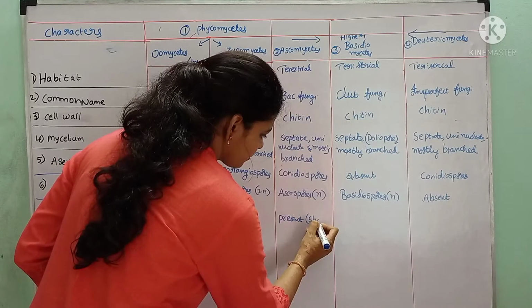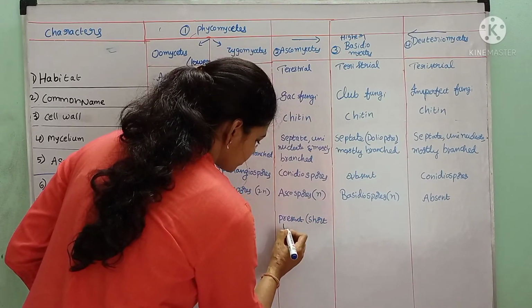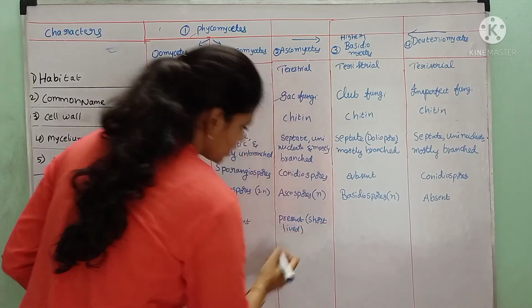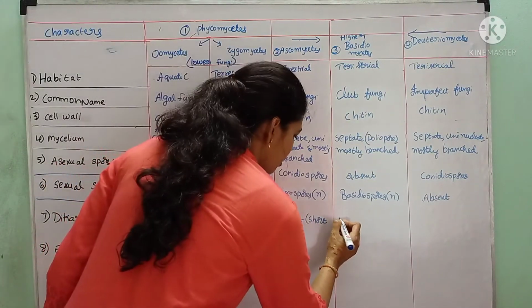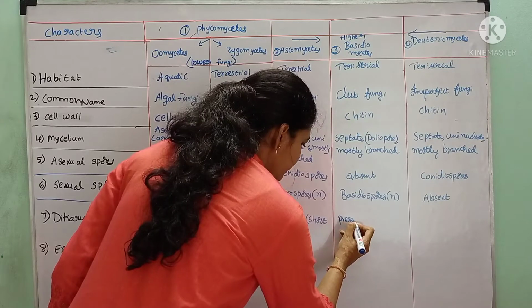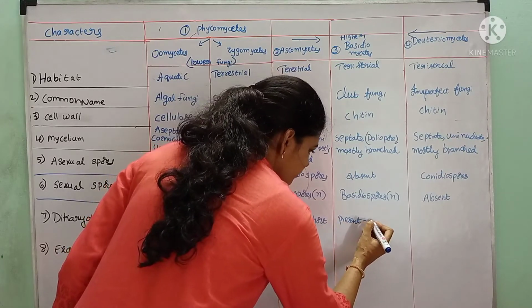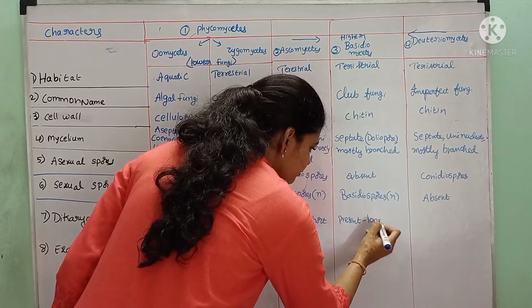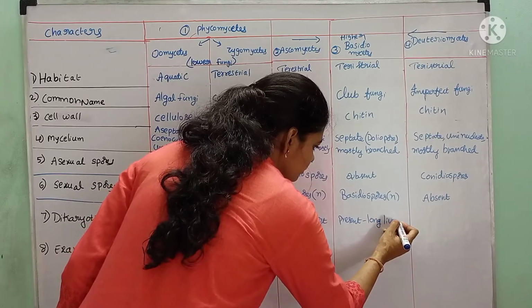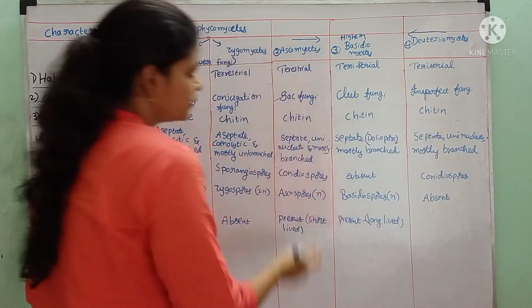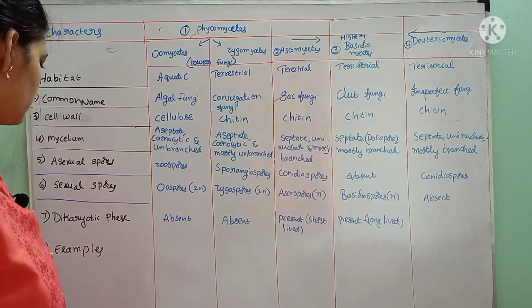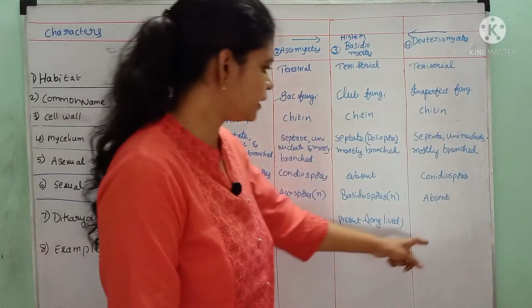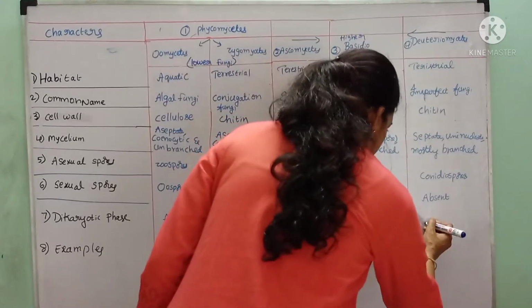In Basidiomycetes, it is present and long-lived, dominant. In Deuteromycetes, it is absent.